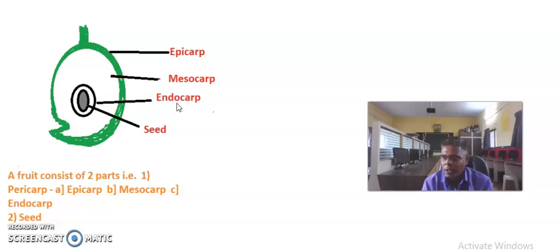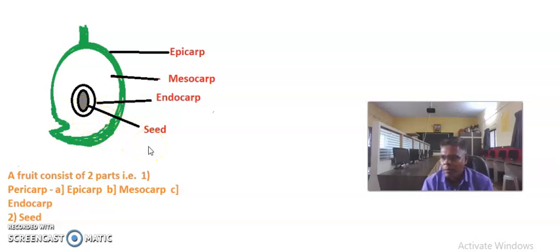It is the inner part of the fruit wall which may be thin and membranous as in orange, and hard and stony as in mango. In some plants the pericarp is single and not differentiated into three regions, for example pea.